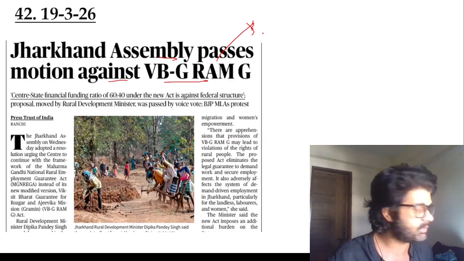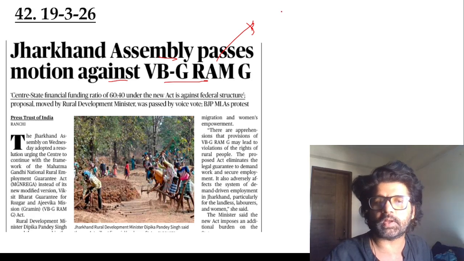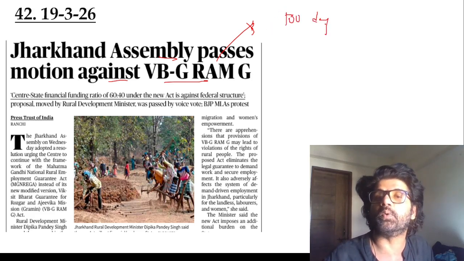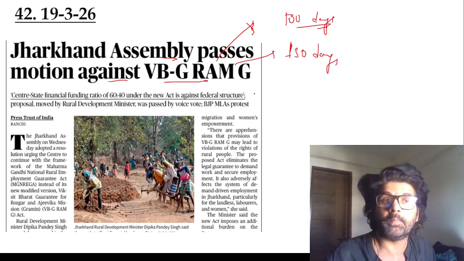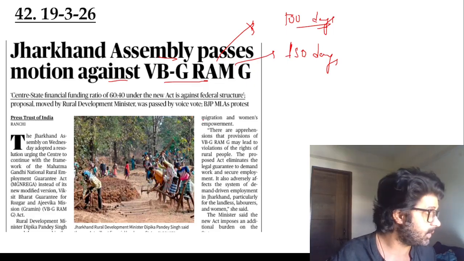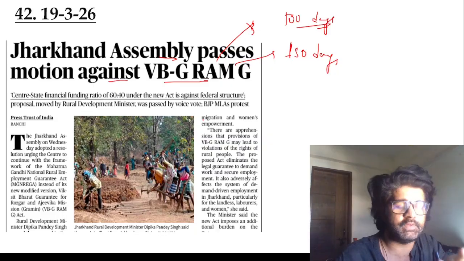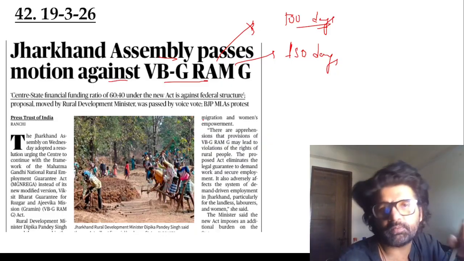So under Narega, any member of any household can work in rural areas. It is a right to work in rural areas, 100 days of unskilled manual work. But for VBG Ramji, government is saying that they will provide 150 days. Manrega is a demand-driven program. Demand-driven program means if I am in a village and I demand work, I have to be provided work within a certain period. In Manrega, most of the money was provided by the Center.